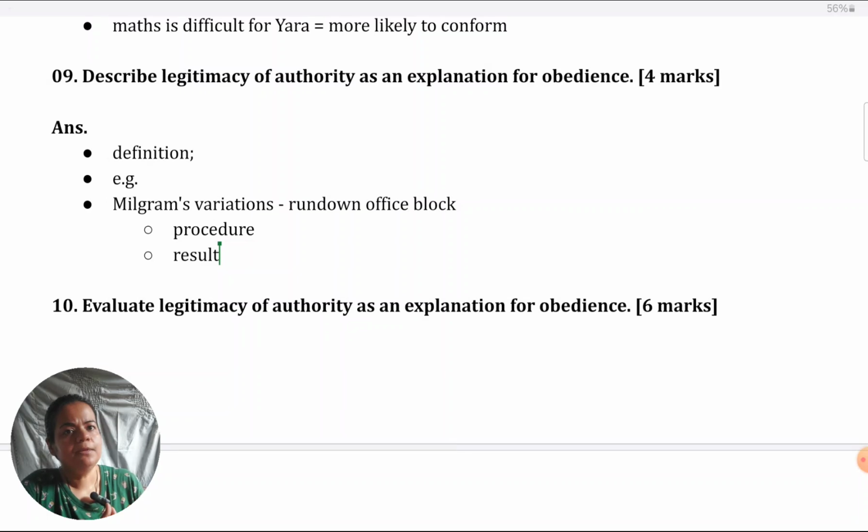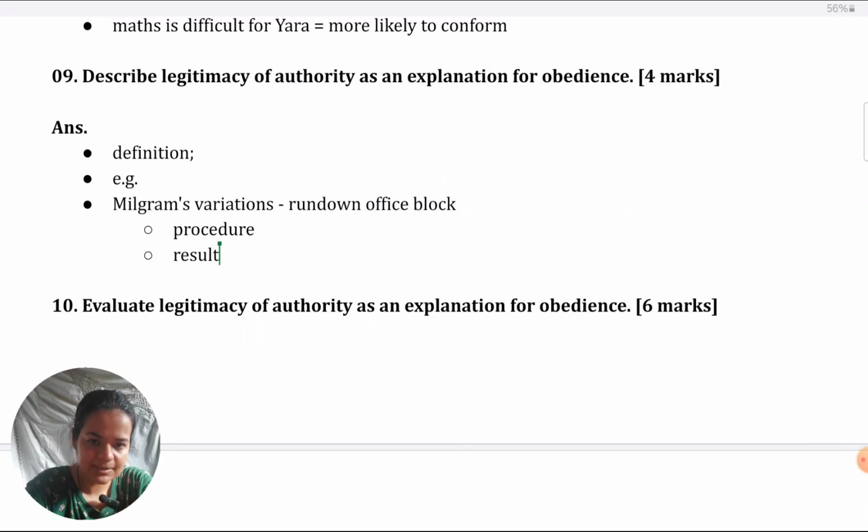Or alternatively, you could give some other experiments in which legitimacy of authority is seen. Though I would like to take that under evaluation, it's perfectly fine as an example in description also. So you could take Hofling's experiment, for example, the nurses and doctors study. I believe it works very well for evaluation because it becomes a supportive study or empirical evidence, which increases validity. So I prefer taking it there, but you could take it here as well. So these are all the possible points that you can take for describe.